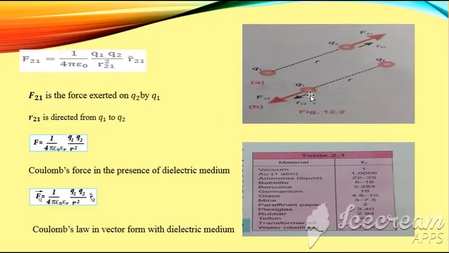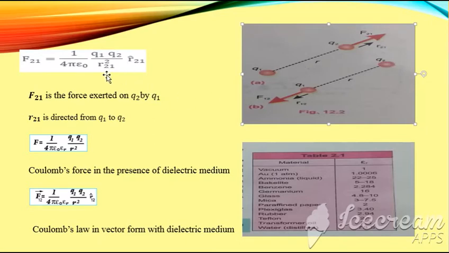You can see in this diagram that the force is represented as F21. Look at the position of my cursor. The direction of F21 shows that the force is exerted on Q2 by Q1. And in the second one, you can see that there is F12. It means that the force is exerted on Q1 due to Q2.